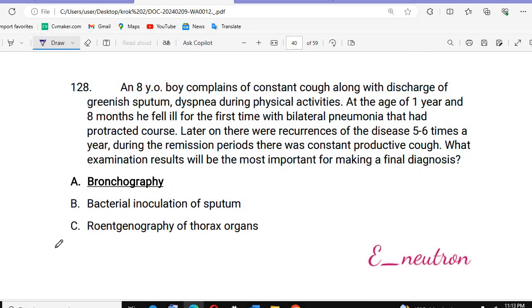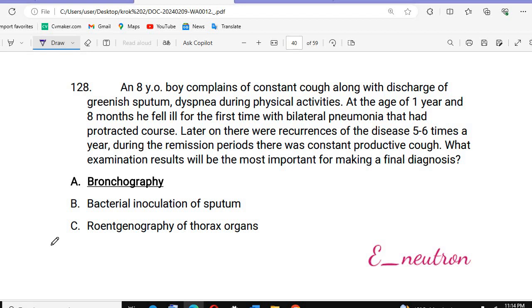Bronchography. See, an 8-year-old boy complained of a constant cough along with discharge of greenish sputum, and dyspnea during physical activity. At the age of 1 year and 8 months, he fell ill for the first time with bilateral pneumonia that had a protracted course.